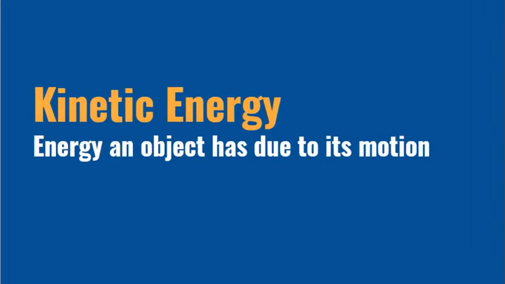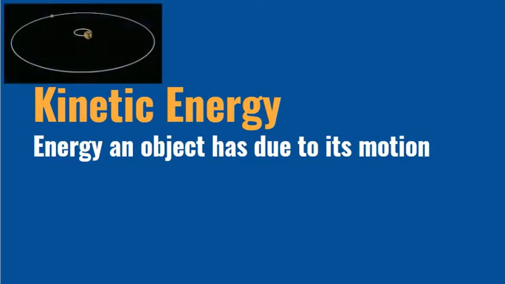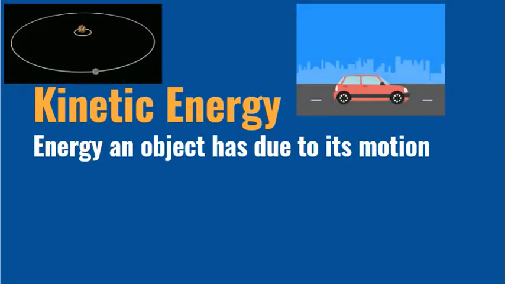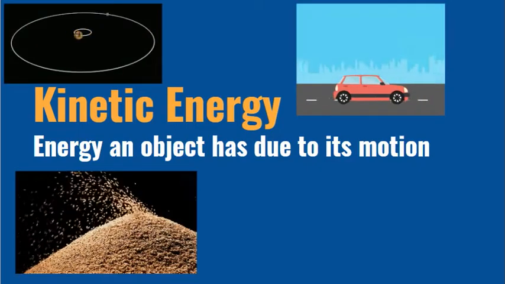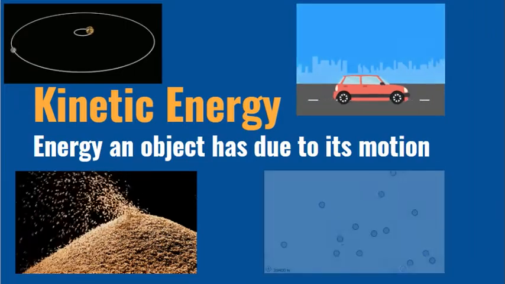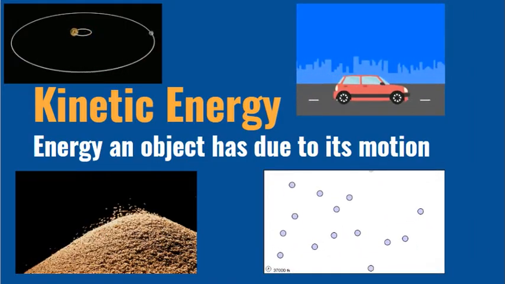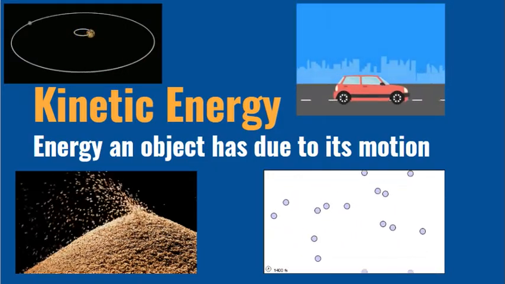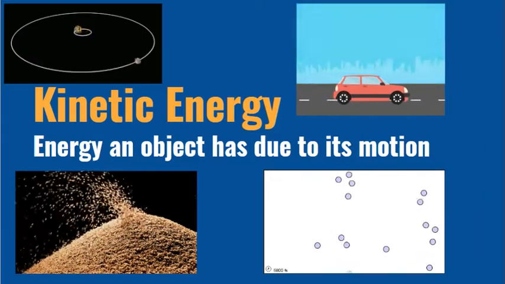Kinetic energy is energy that an object has because of its motion. So any object with mass that is moving through space has kinetic energy. Big things, small things, if it has mass and it's moving, it has kinetic energy. So this includes planets, aeroplanes, cars, people, water flowing down a stream, grains of sand blowing along a beach, oxygen molecules drifting around the room that you're in. All of these things have kinetic energy.